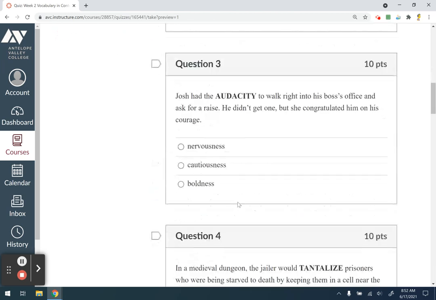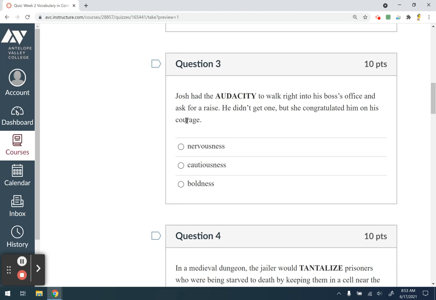Let's look at question 3. Josh had the audacity to walk right into his boss's office and ask for a raise. He didn't get one, but she congratulated him on his courage. So he walked into his boss's office and asked for a raise. So obviously this has something to do with courage.